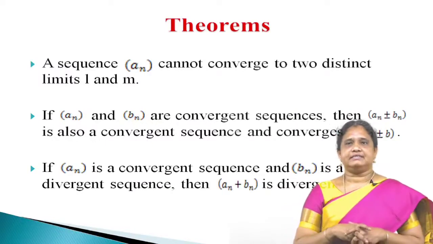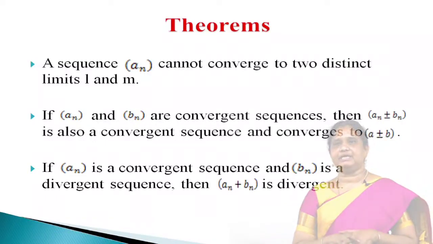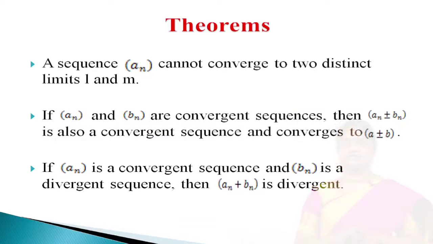And second theorem, if a_n and b_n are convergent sequences, meaning they have finite limits, then the sequence a_n plus or minus b_n is also a convergent sequence, and it converges to the value a plus or minus b. And one more theorem: if sequence a_n is convergent and b_n is divergent, then the sequence a_n plus b_n is divergent.